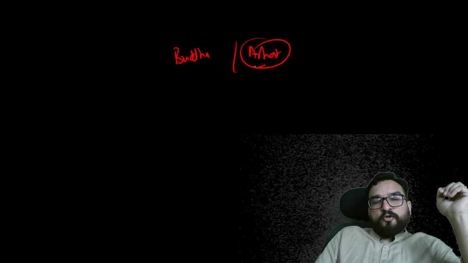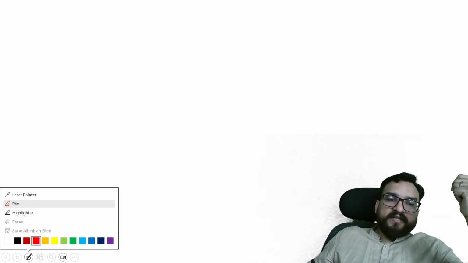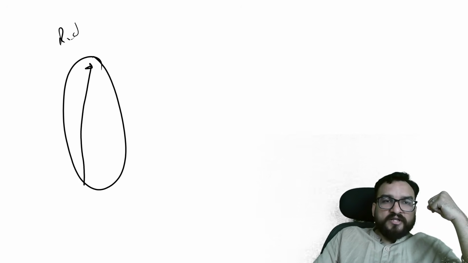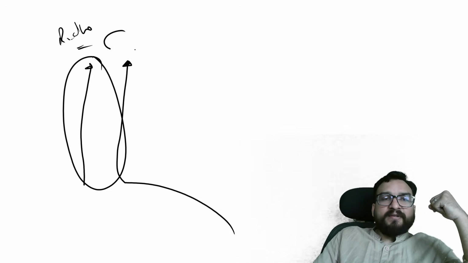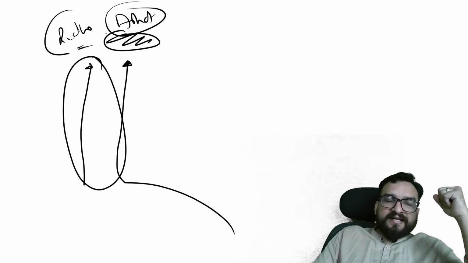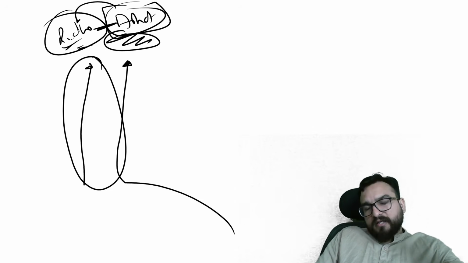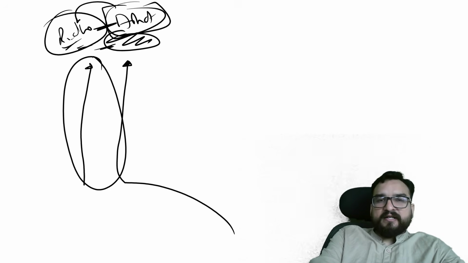Now, will you be able to tell me, pause the video and think about that, what is the difference between Buddha and Arhat? Now, Buddha is basically the one who has found out the new way to achieve this enlightenment. That's why Buddha is always higher. Where other people have traveled upon the known path and have achieved this particular salvation. So they are Arhat. Both are enlightened beings, but somewhere Arhat is below Buddha over here. Not exactly, but there is a debate which is highlighted between Buddha and Arhat, right?